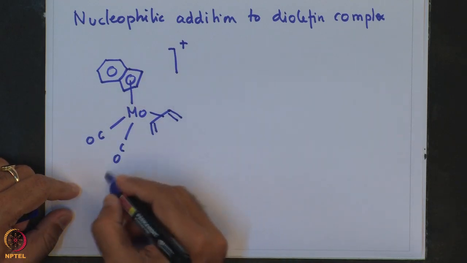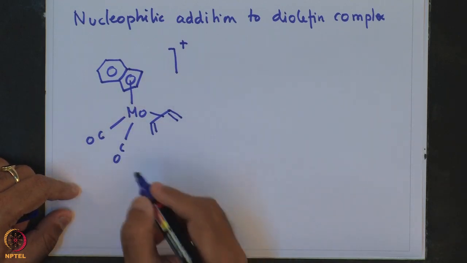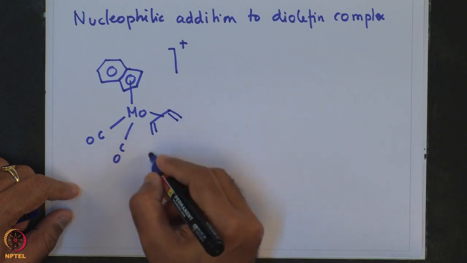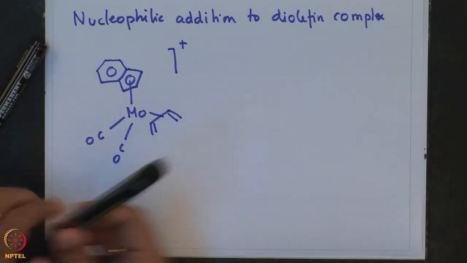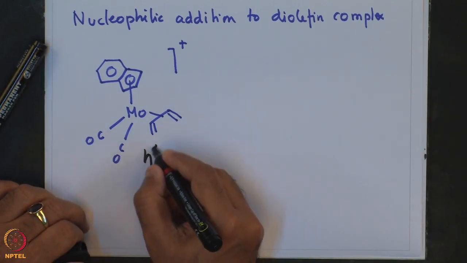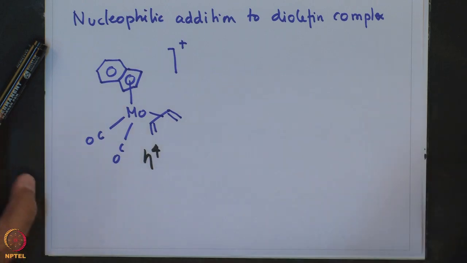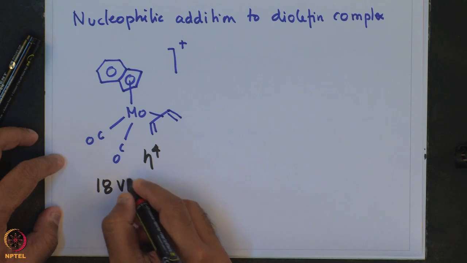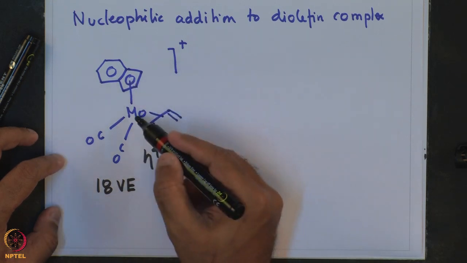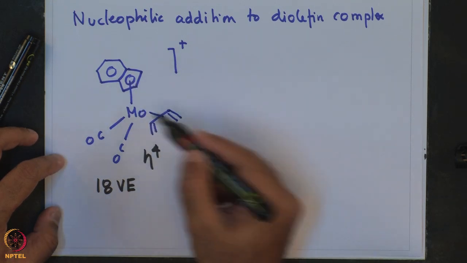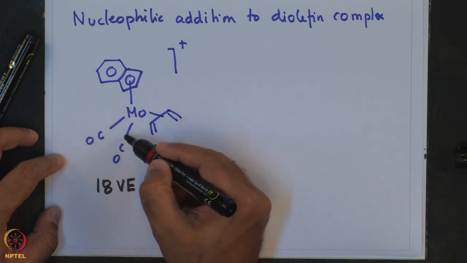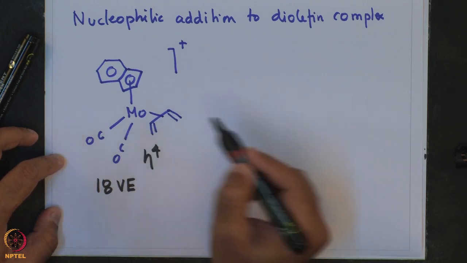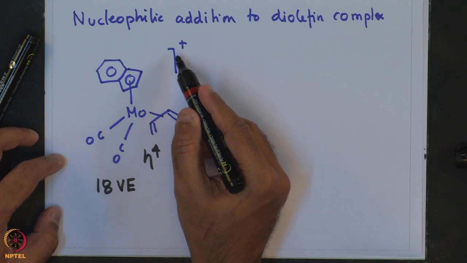This also is an eta 4 bound diolefin complex and also is an 18 valence electron compound. 5 plus 6 is 11, 11 plus 4 is 15, plus 4 is 19, having a cationic charge.